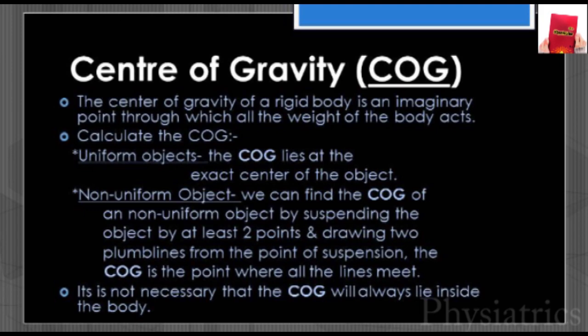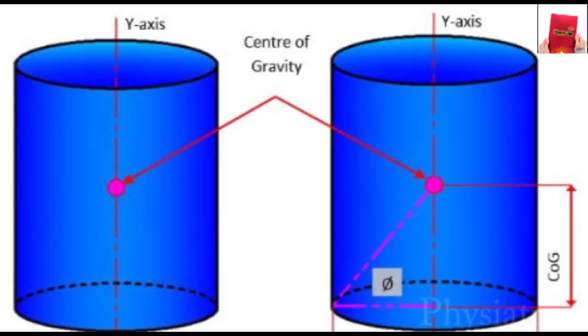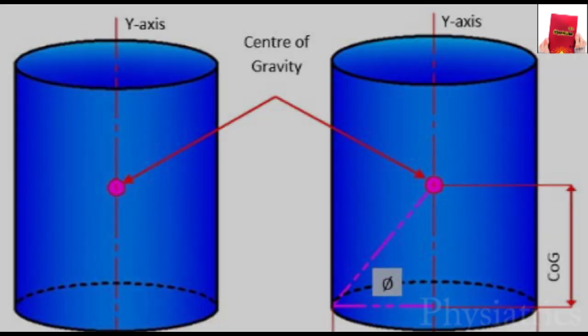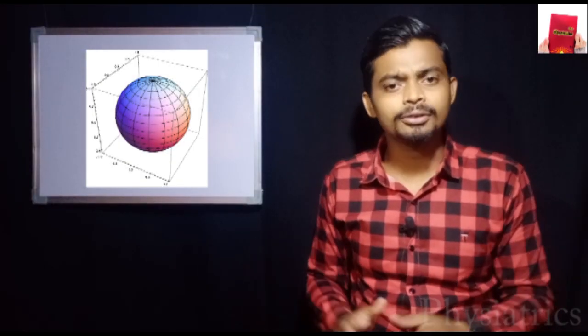The center of gravity of a rigid body is an imaginary point through which all the weight of the body acts. We can calculate the center of gravity in two ways. First, the calculation for uniform objects, and second, the calculation of the COG of non-uniform objects. The calculation for uniform objects is quite simple, as you know, uniform objects have a center and the center of gravity lies there. But in irregular objects, we need to calculate it.